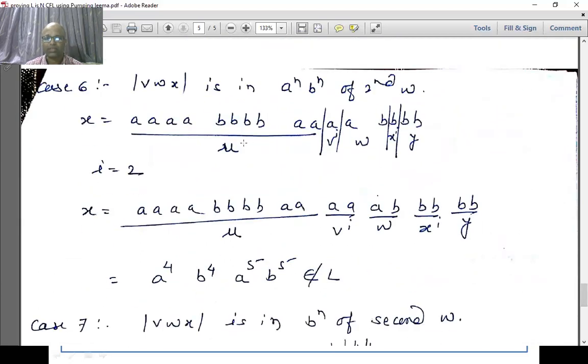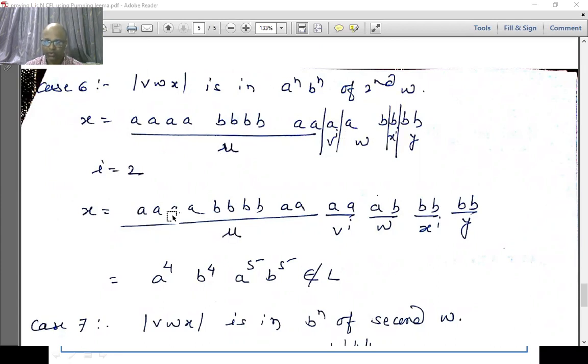Now what is case number 6? The second last case is VWX. So this is saying VWX is entirely lying in the second half of W, a raised to n and b raised to n. So somewhere here. If we break up this string something like this and satisfy all those rules, and pump up V and X, the resultant string looks something like this.